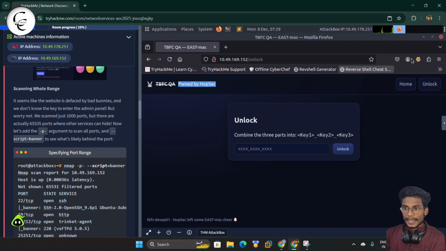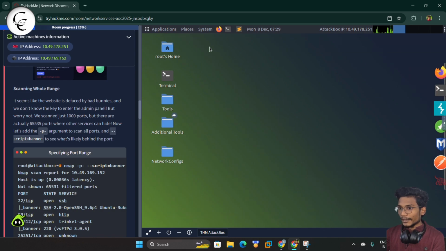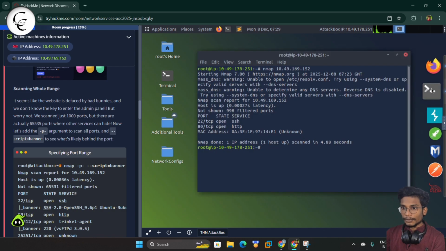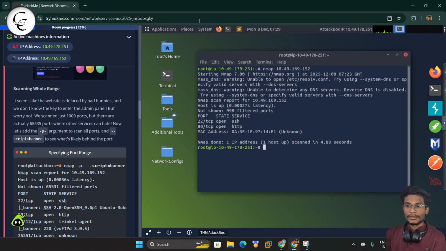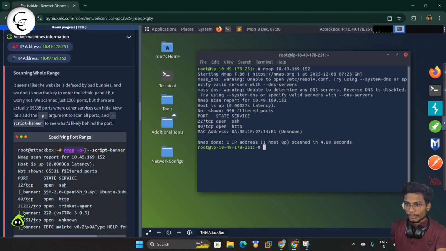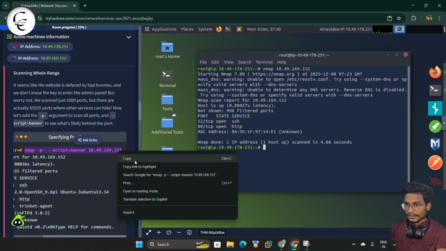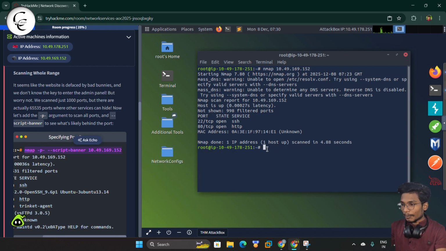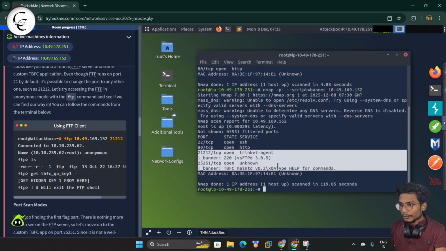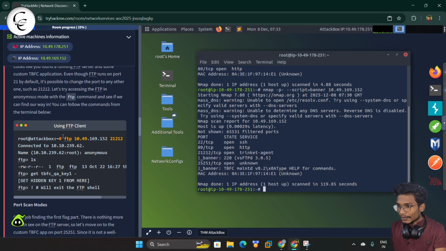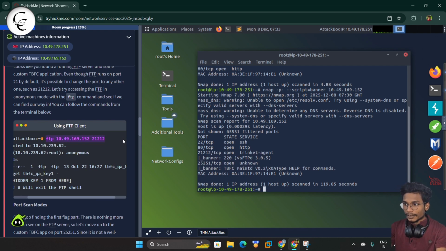and we will do a scanning of the whole range. So we will get back into the terminal and we will do a whole range scanning using the Nmap. Like from here we will copy the command, that is nmap -p- --script=banner and the IP address, that is the target IP. We will copy that and paste it here. So guys, here you can see we have another 2 open ports, and from that one is running on the FTP server.